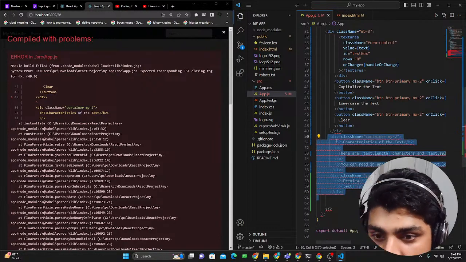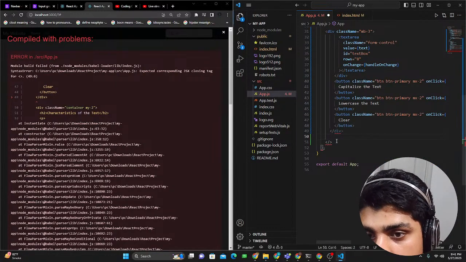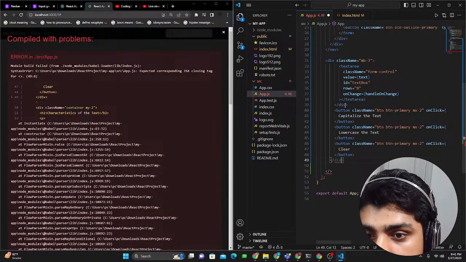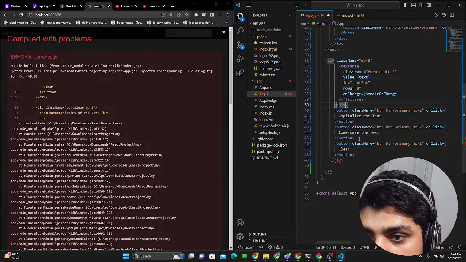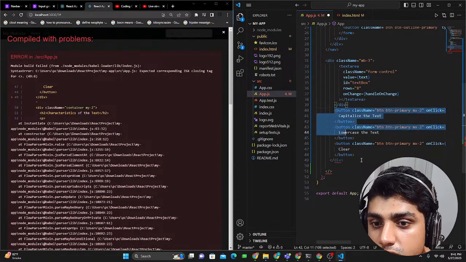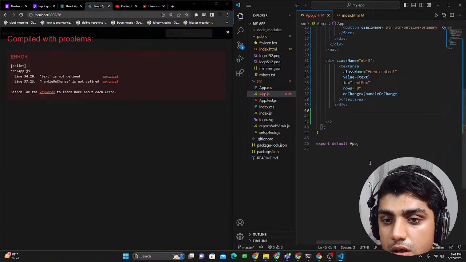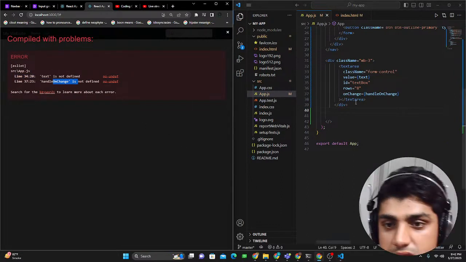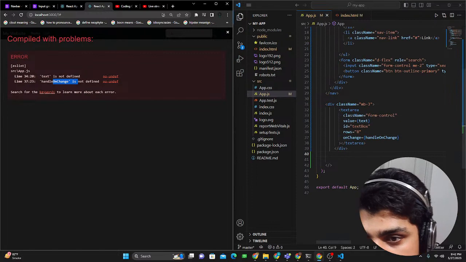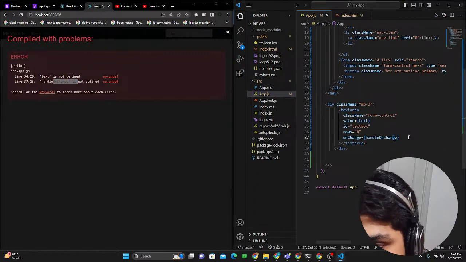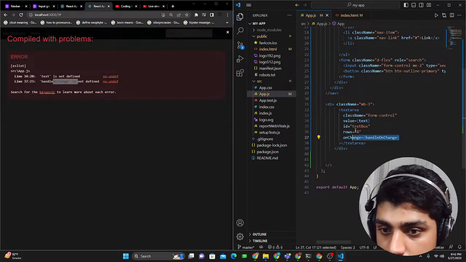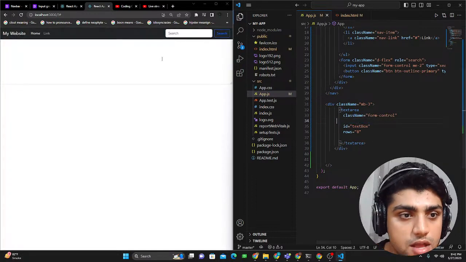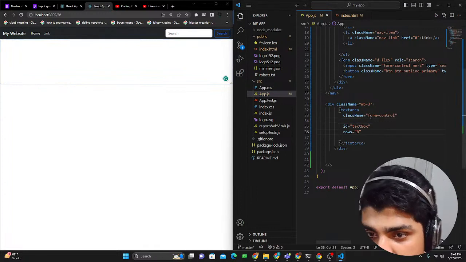So I'm just going to remove this, I guess. This is not required. And where's this error coming in? So we have div. This is closed here. Capitalize. I guess we just have to remove this as well. Okay, so now we have some issues, which is text is not defined, handle on chain is not defined. Okay, to address this, we're going to have to remove this, and remove this as well. Okay, so now I think we have a text box, but there's nothing in here, right?